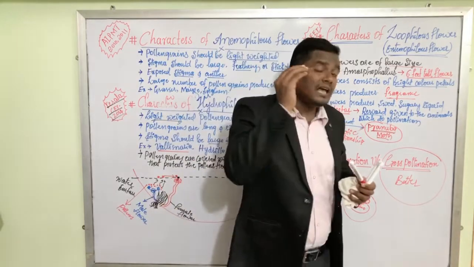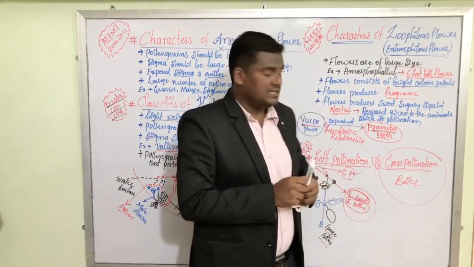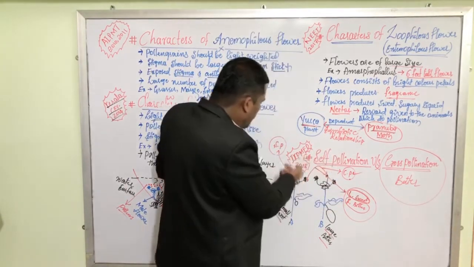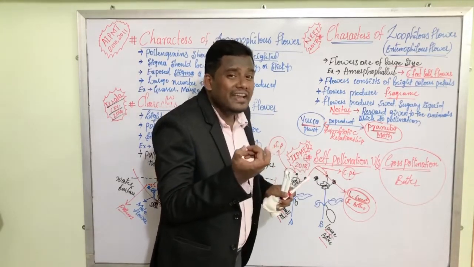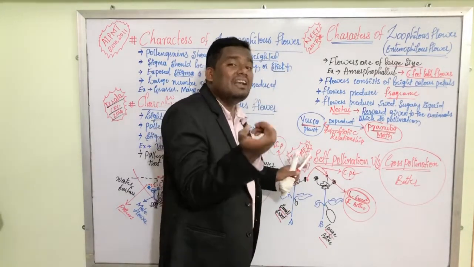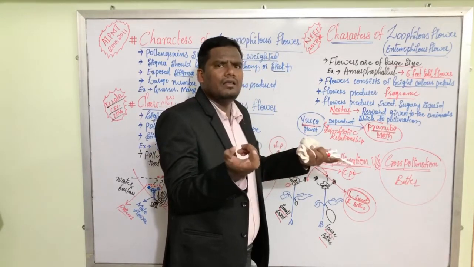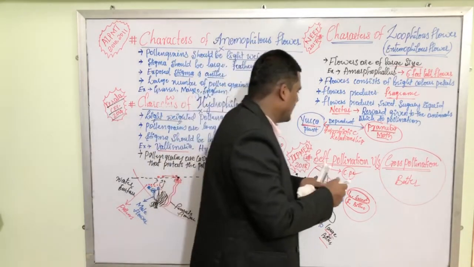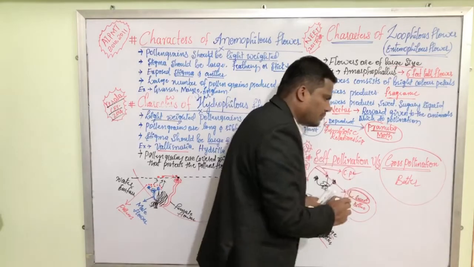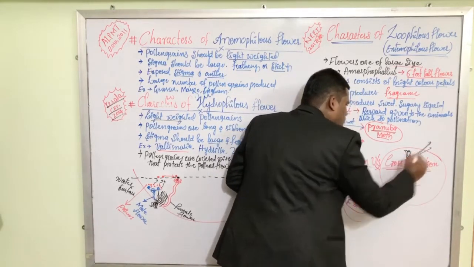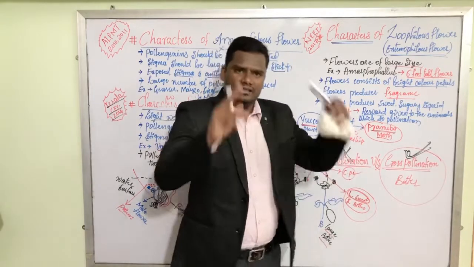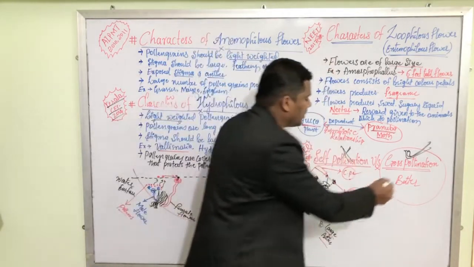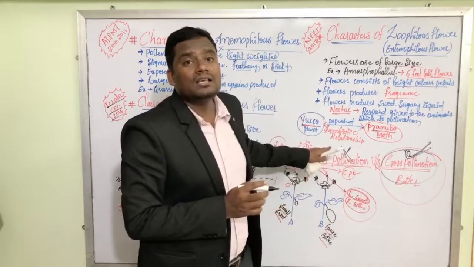Sometimes in some plants, self-pollination is also very useful. Self-pollination maintains the pure line. But continuous self-pollination leads to inbreeding depression. It leads to sterility in the plant. The plant is no more fertile in future if it is continuously self-pollinated. That is why cross-pollination is always better than self-pollination, and most plants prefer to do cross-pollination rather than self-pollination.